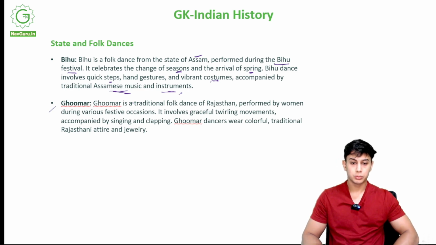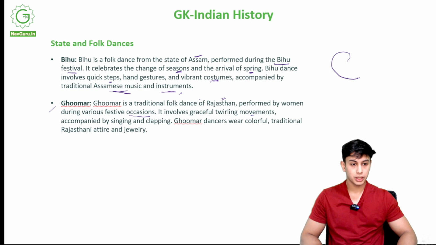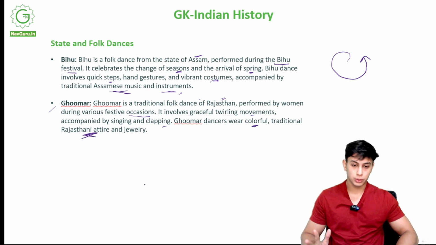Ghumar. What is Ghumar? Ghumar is a traditional folk dance of Rajasthan, performed by women during festive occasions. So when it is a festival, they will perform Ghumar. It involves graceful twirling movements. Twirling means rotating movements. People are dancing in a rotation, accompanied by singing and clapping. Ghumar dances are very colorful. They wear very colorful costumes, traditional Rajasthani attire, right? So they have a traditional attire that has been going on for generations, and jewelry.